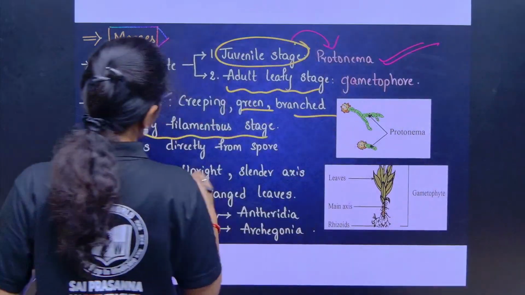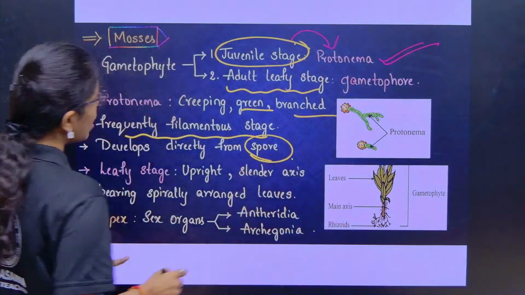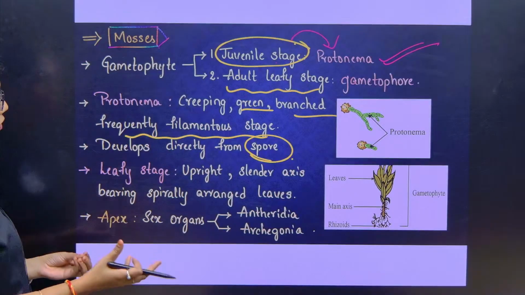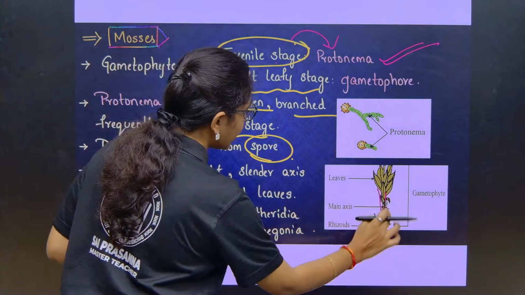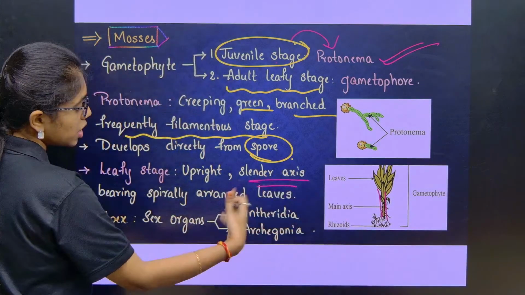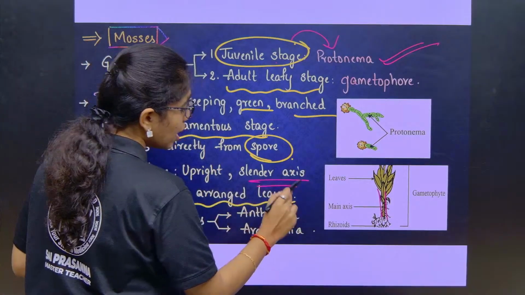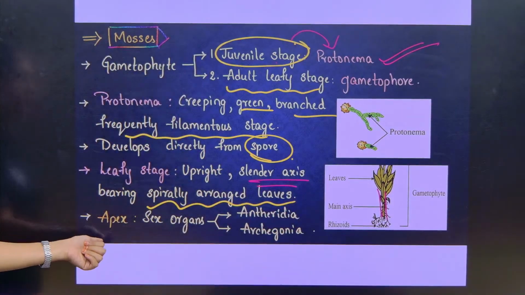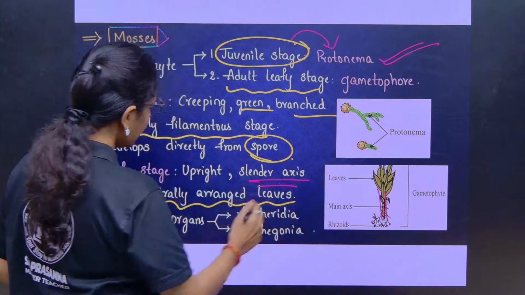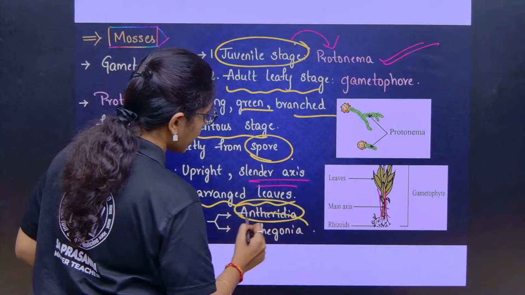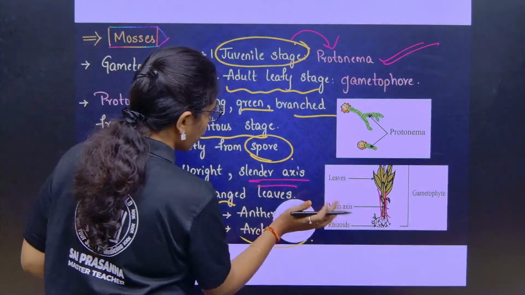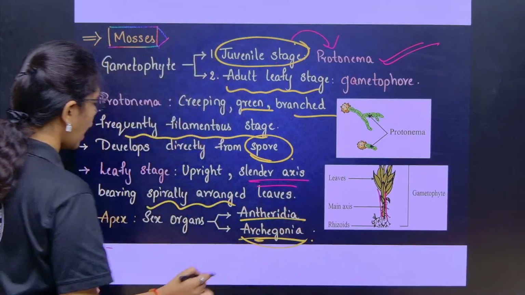This directly forms what? Spores, and that will develop into a leafy stage, which is an upright slender axis, and this bears spirally arranged leaves. The apex will have antheridia and archegonia.